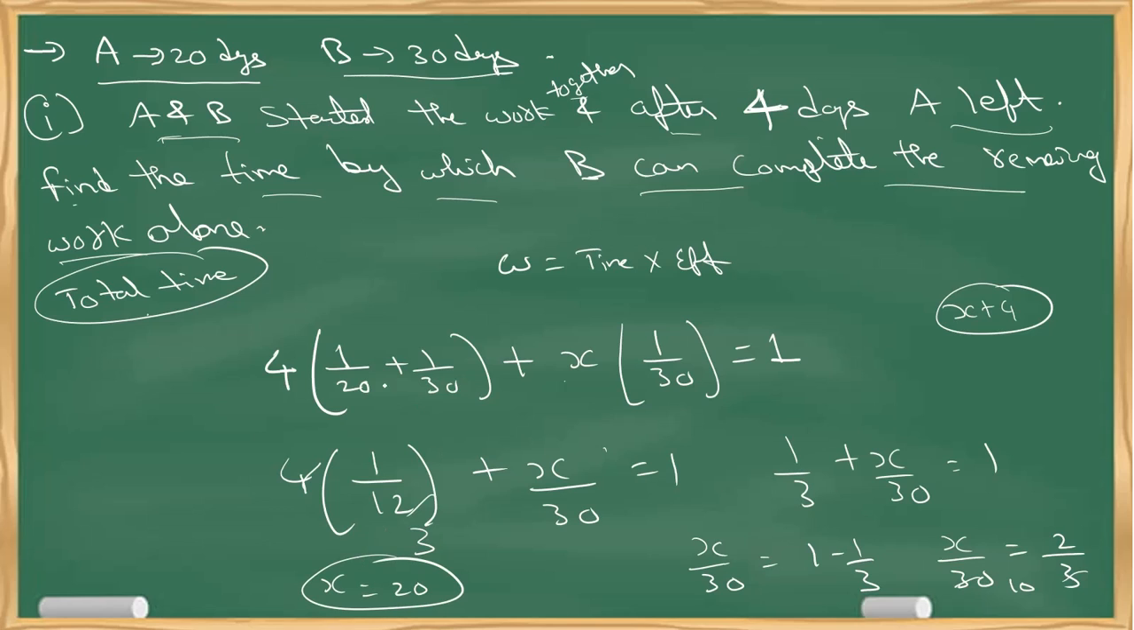That means once A and B work for 4 days and after A leaves, B takes 20 days alone to complete the remaining work. Clear? If they ask how much time this whole process takes, it will be 20 plus 4, that is 24 days. So be very clear what question they are asking. Clear with this?